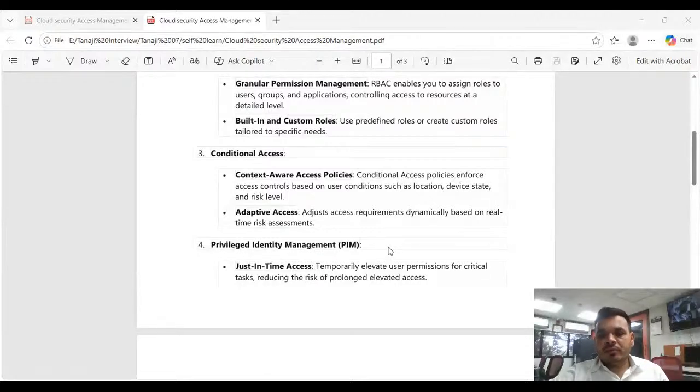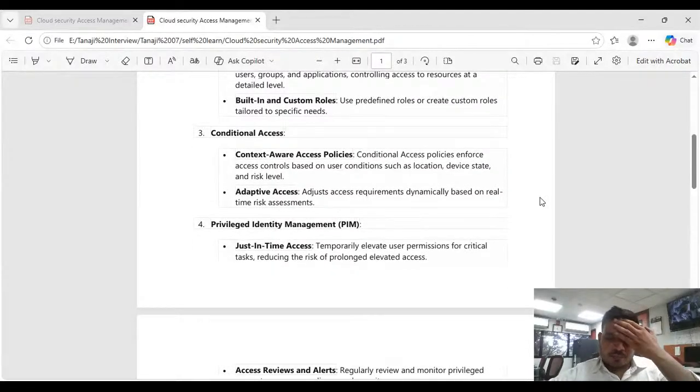So we have this flexibility in Azure. Based on our requirement, we have to configure that. It is a very good option for our organization. We can configure that one.